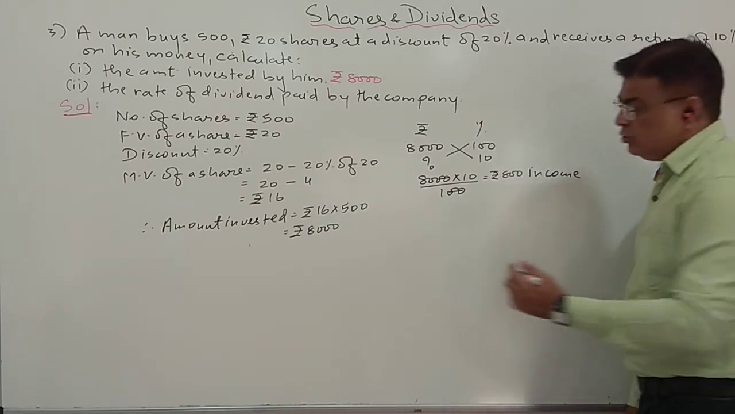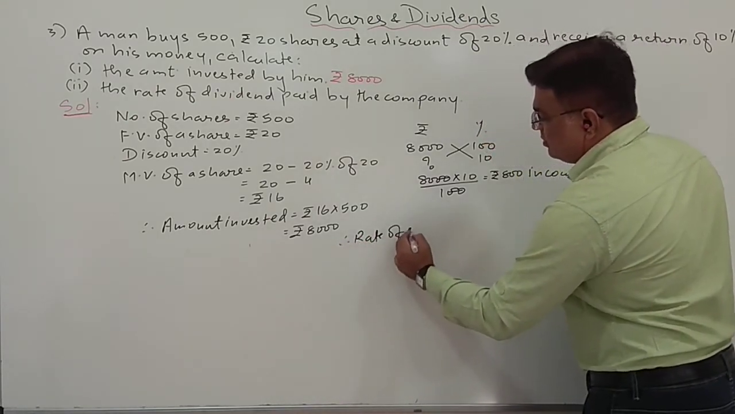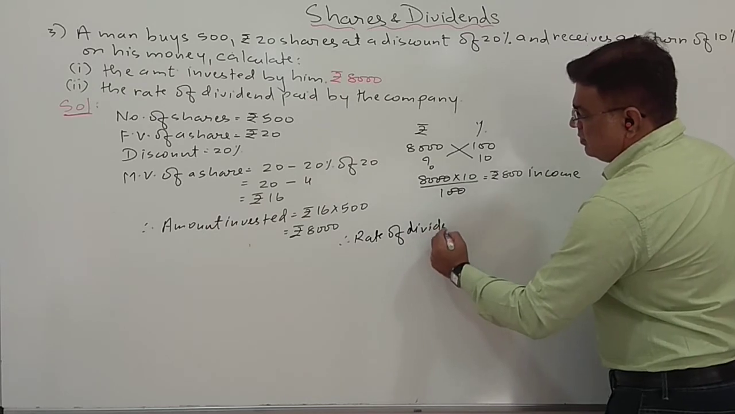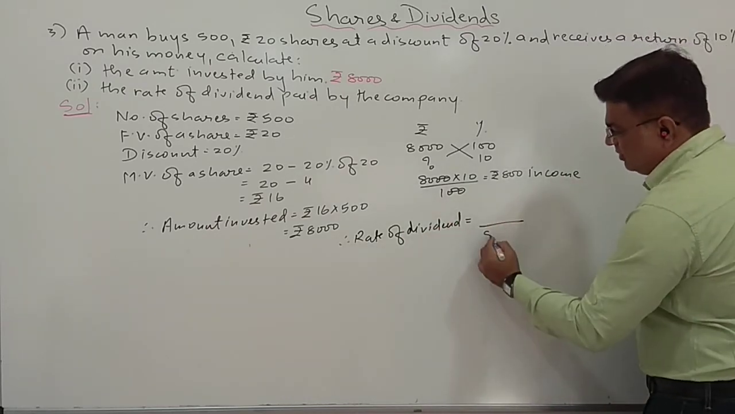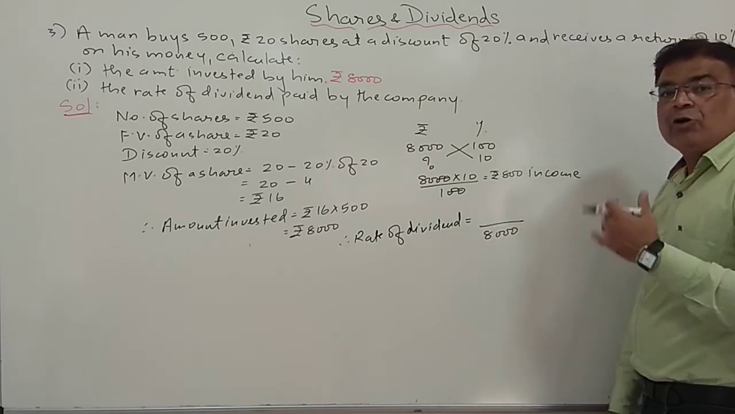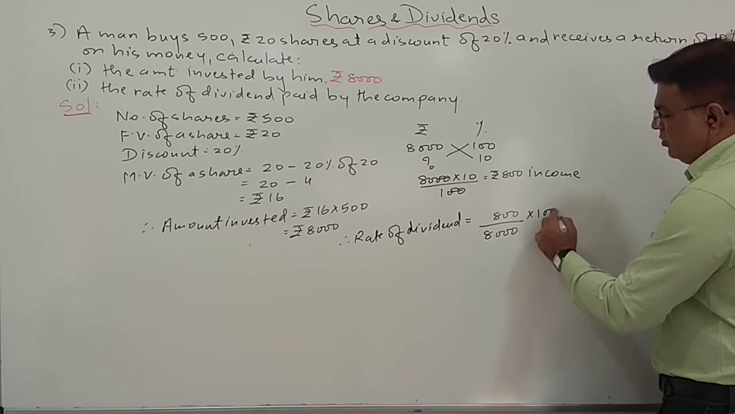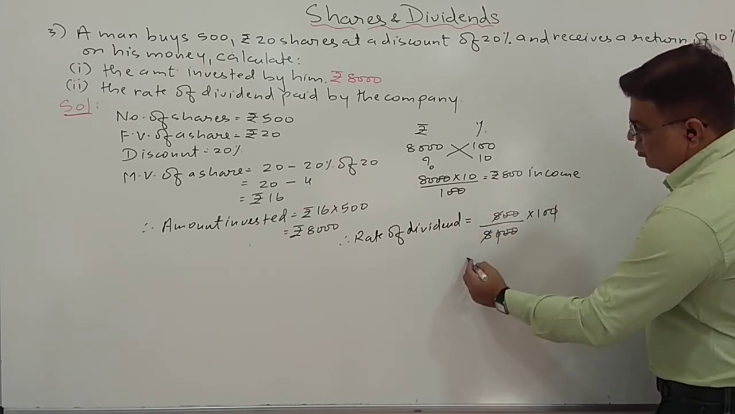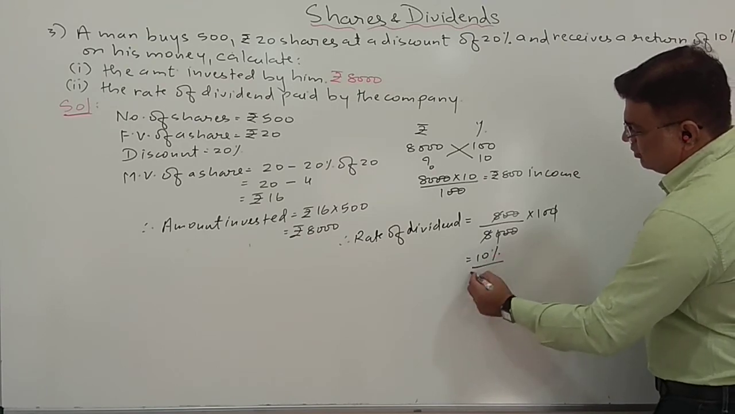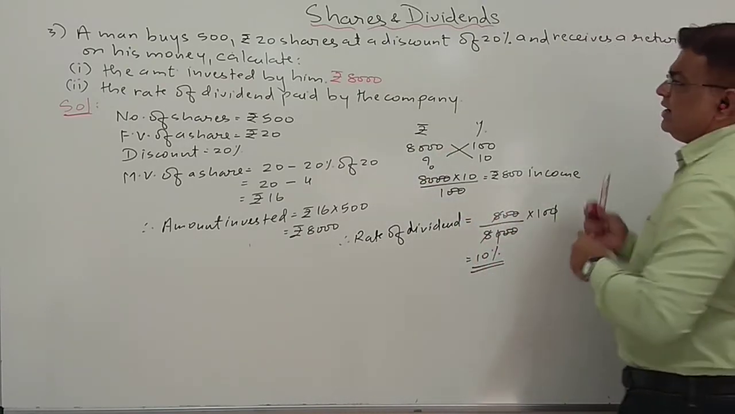So what is the rate of dividend? Therefore, rate of dividend is equal to, what is my total investment? My total investment is 8,000. From that, how much income is generated? 800 into 100. Let us calculate this. Okay, so it is 10%. So the rate of dividend paid by the company over here is 10%.